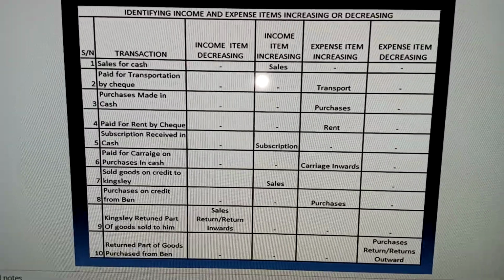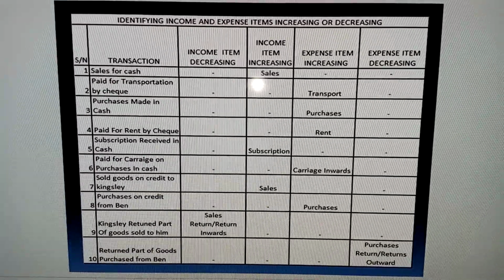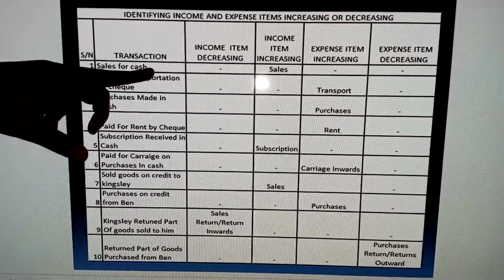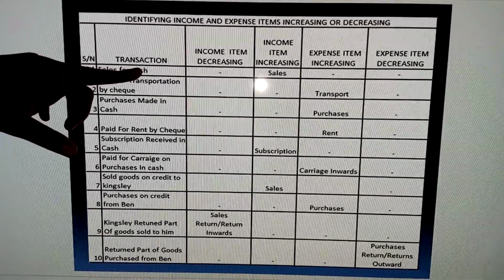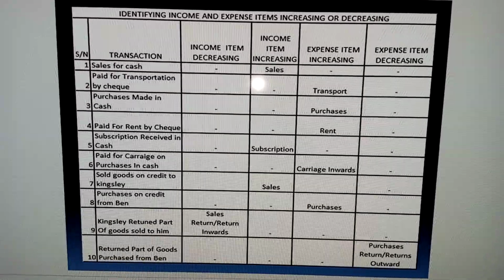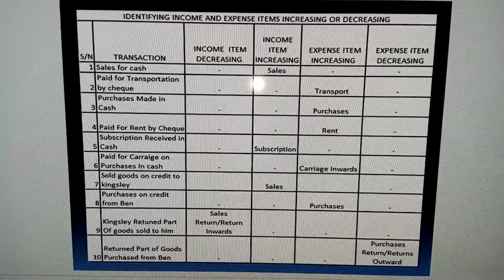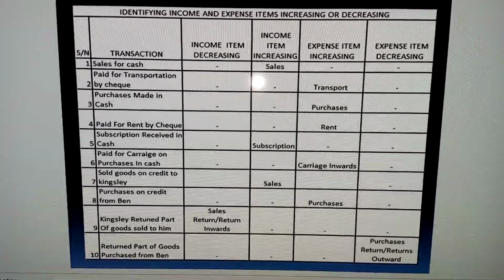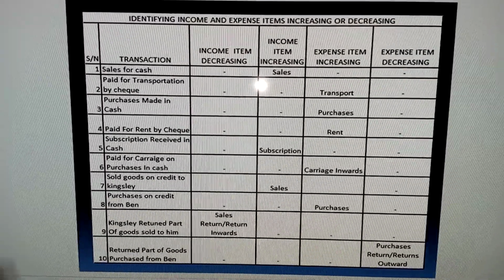So the first one says sales for cash. In this transaction, you can see two items, sales and cash. Sales is an income, while cash is an asset. Here we're not dealing with asset items. You can go back to our previous class where we dealt with assets and understand how to treat assets when they either increase or decrease. Here we are concentrating on the income or expense item.